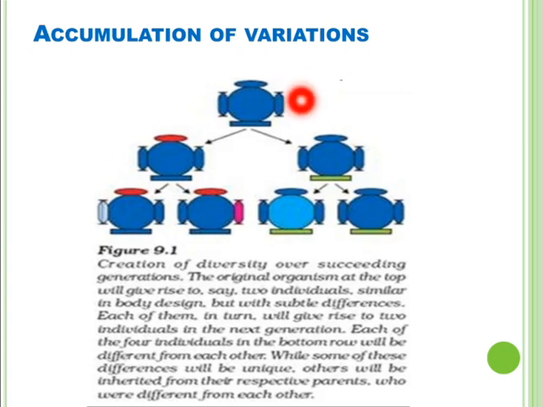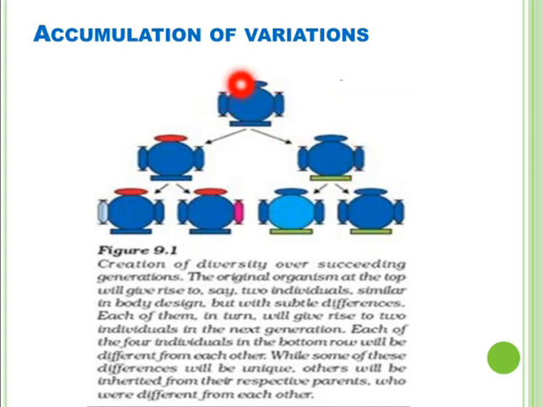Students, you can see in this picture that this original organism, for example, one bacterium with a common body design, divides to produce two new bacteria with the same common body design, but minor changes can be seen in these two new individuals.